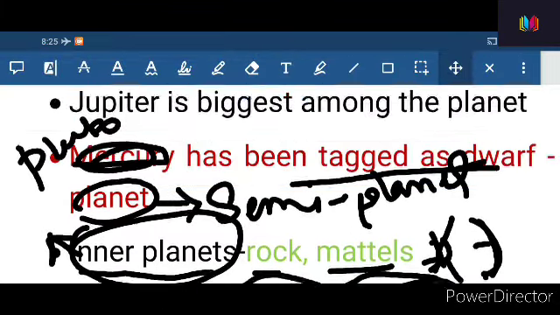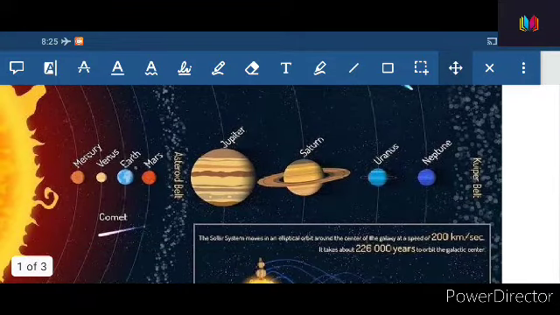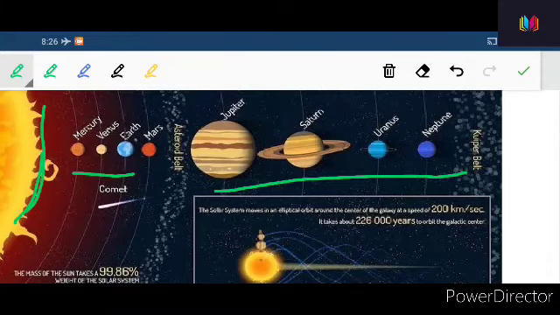And here is also an interesting fact. Let me again go back to this picture. Now you can have a look. All of the inner planets look small, whereas outer planets are bigger. Why so? Because of this sun. They are near to the sun, and the sun absorbed their gases.